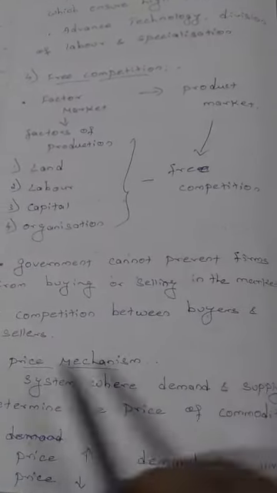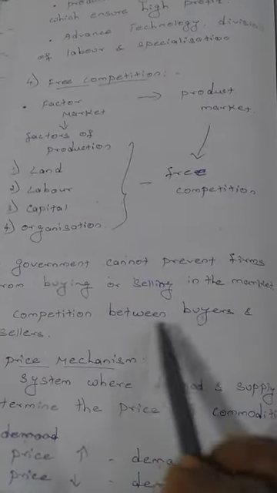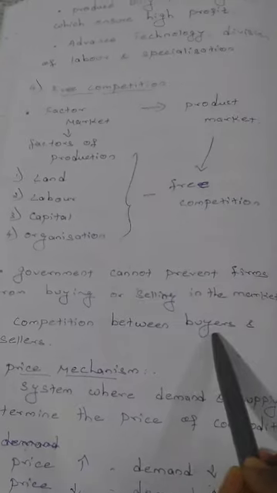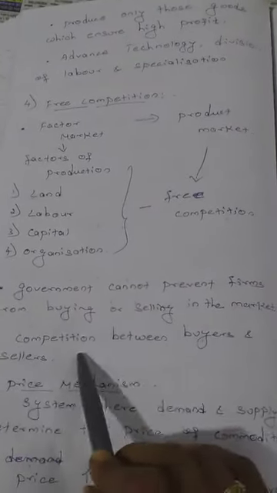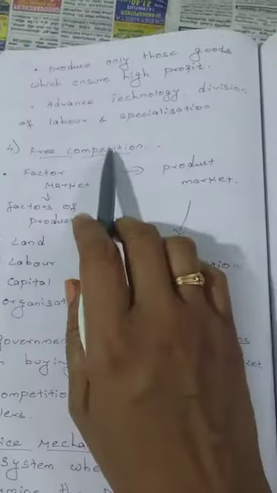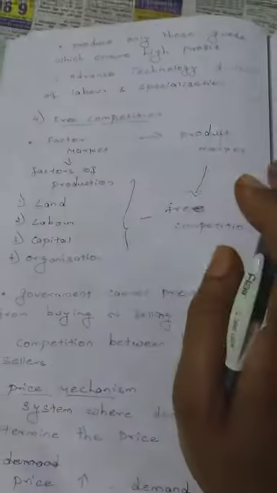Competition between buyers and sellers: there is a free competition between the buyers and the sellers. Buyers refers to customers and sellers refers to producers. So that's why it is called free competition in a capitalistic economy.